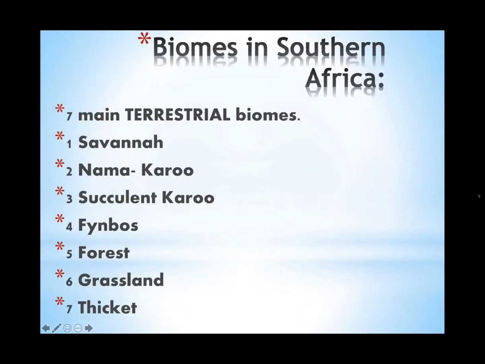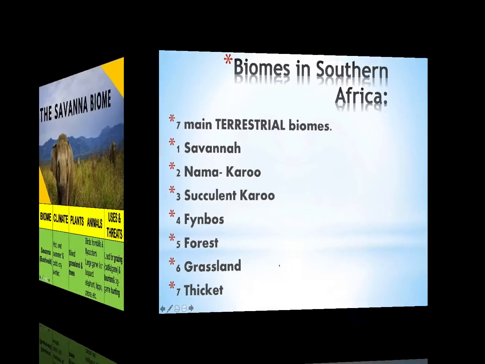Let's name the 7 biomes in South Africa. We have the savanna, the Namakaroo, the Succulent Karoo, fynbos, forest, grassland, and thicket.